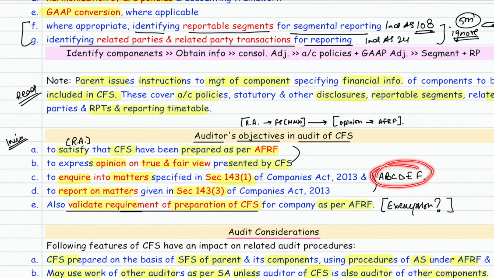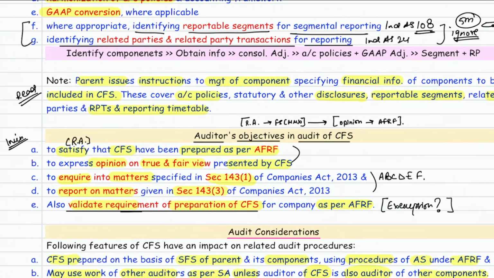If you want, after this revision, you can revise the company law part also. Okay, sir. Then it requires you to report on the matters of 143.3. A long list is given of 10 matters. Okay, sir. And lastly, just validate whether you need to prepare the CFS or you are exempted from CFS. So simple answer: satisfy, give the opinion, 143.1, 143.3, and lastly, validate the requirement.